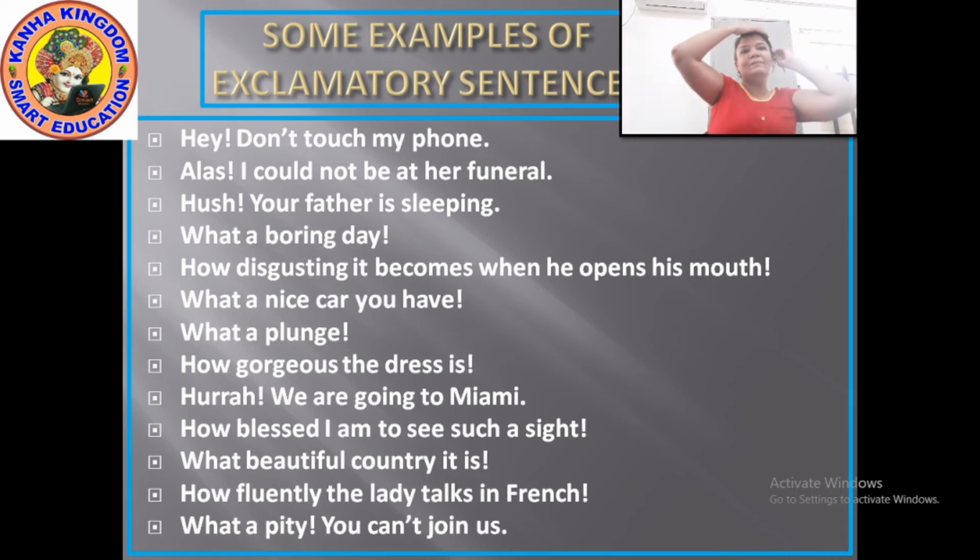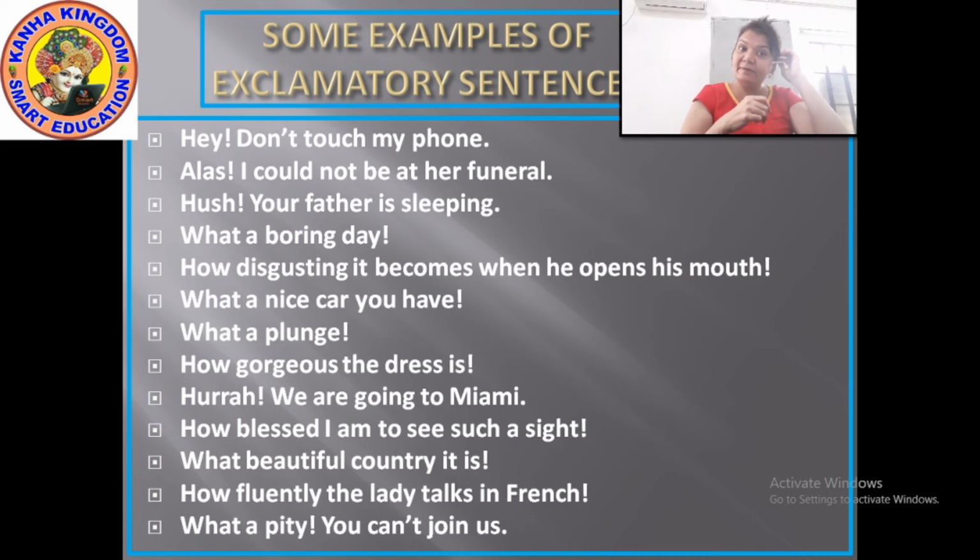Next, how blessed I am to see such a sight. When you see a sight like a mother blessing her child, or a beautiful temple where God is worshipped, or many such types of sights, you use such kind of sentences. Okay? How beautiful the country is. Here again we are appreciating or praising something, so that time also you will use an exclamation mark. Okay? How fluently the lady talks in French.